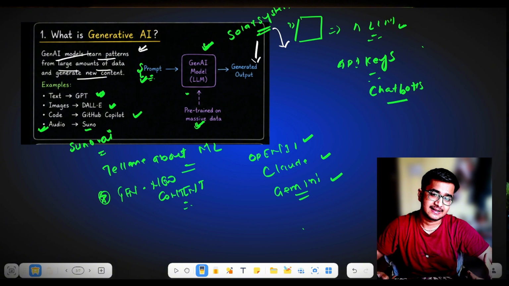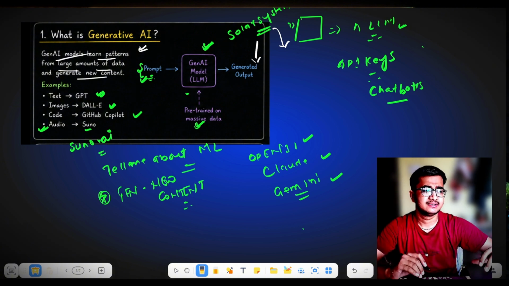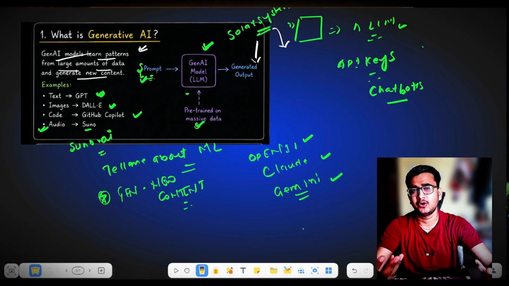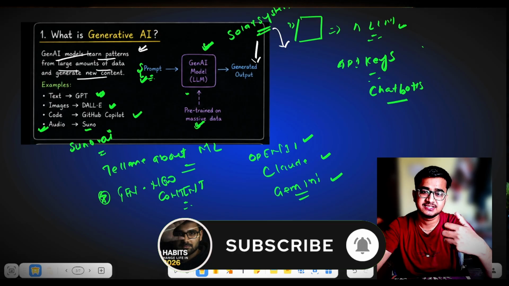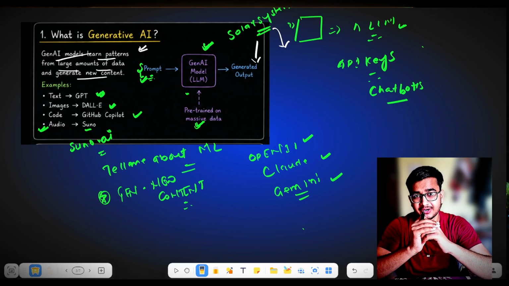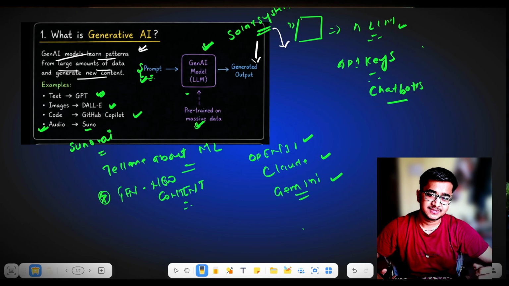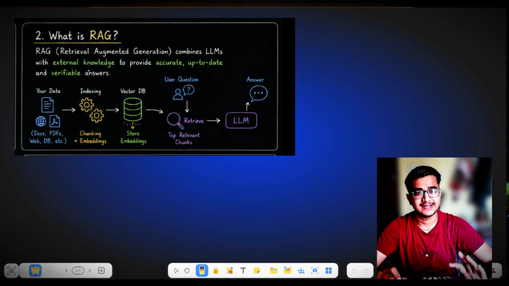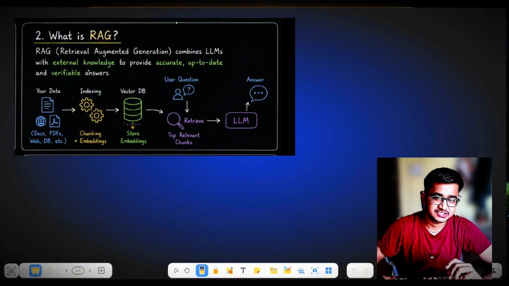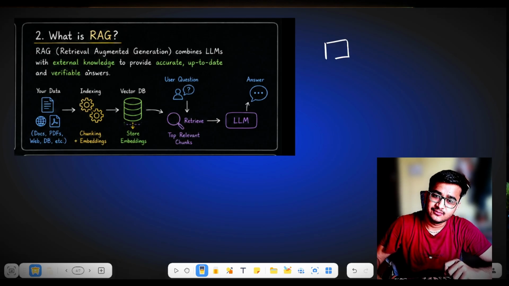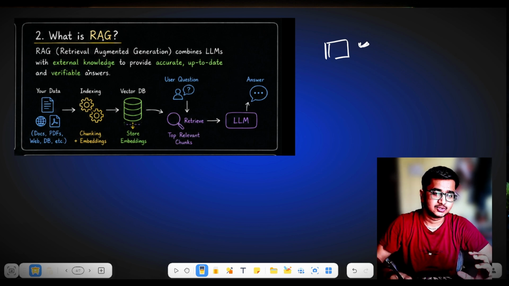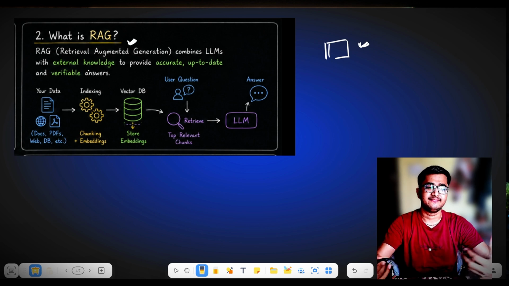That's where the problem arises for educational institutes, food delivery applications, and hospital management systems. The LLM does not have context that they want answers related to the hospital system, or related to the educational content that they have. So that's the problem that arises. To solve this problem, one thing comes into the picture, that is RAG, or retrieval augmented generation. RAG provides a database which consists of your personal files or context to your ML model. So let's understand RAG with the help of the definition that we have.